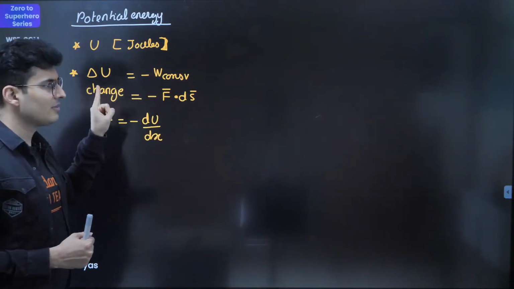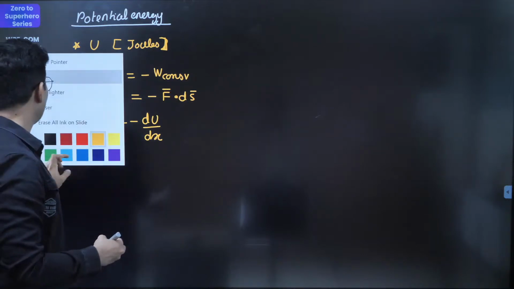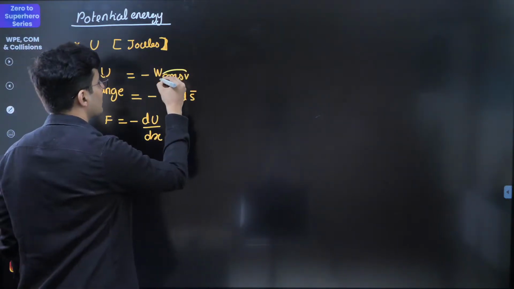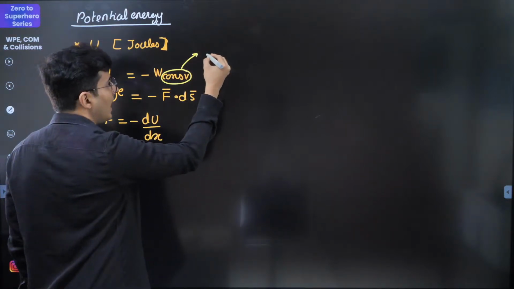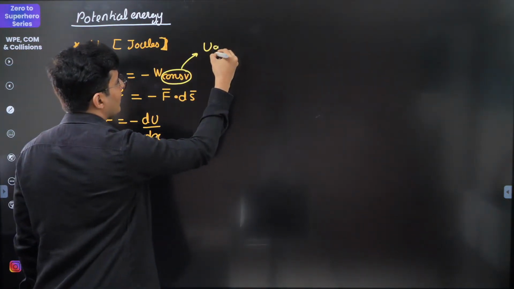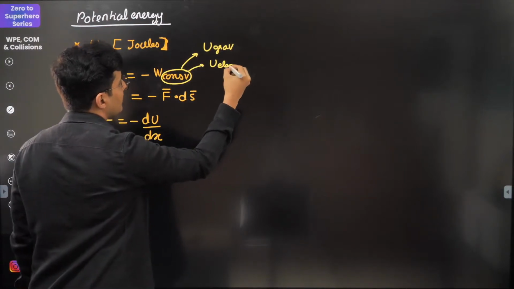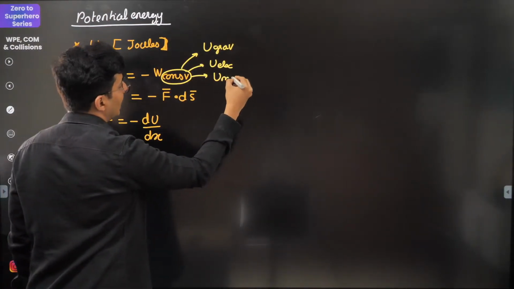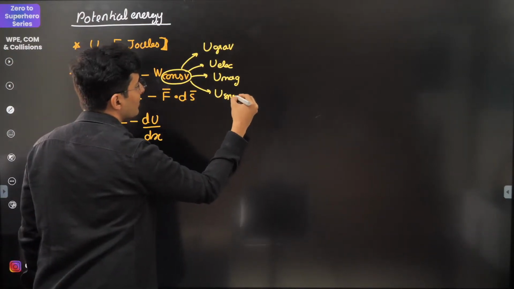Now this minus sign is very important, and this conservative is also very important, because potential energy is only associated with conservative forces. Like you can have potential energy for gravitation, for electricity, in magnetism, and potential energy of a spring.